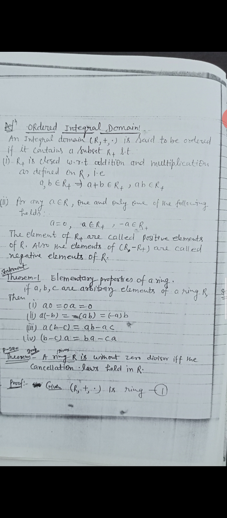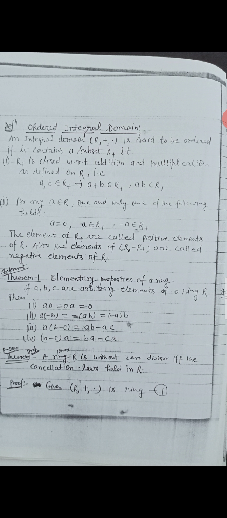There is also a theorem. A ring R is without zero divisor if and only if cancellation law holds in R. For the proof, it is given that (R, +, ·) is a ring.